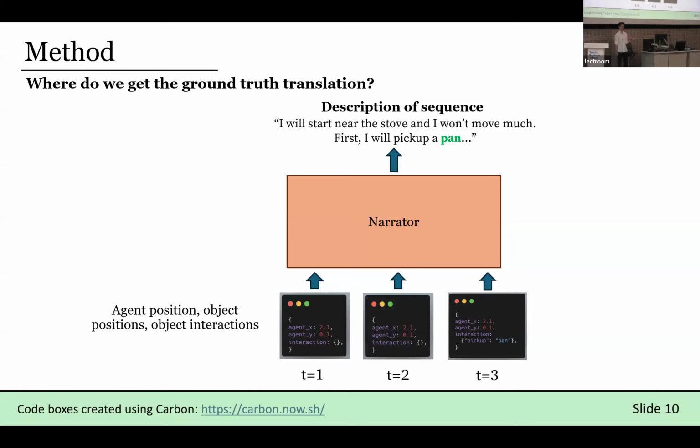So it could be human annotated data, it could be LLM generated, or as in our work, it could just be a programmatic Python function that basically takes as input those states and spits out a description of what's happening. In our experiments, we make one of these narrators for each environment that we test on. But crucially, we only need this during training. At test time and evaluation time, you can discard all of this and just use the pre-trained transformer to go from latent states to language.